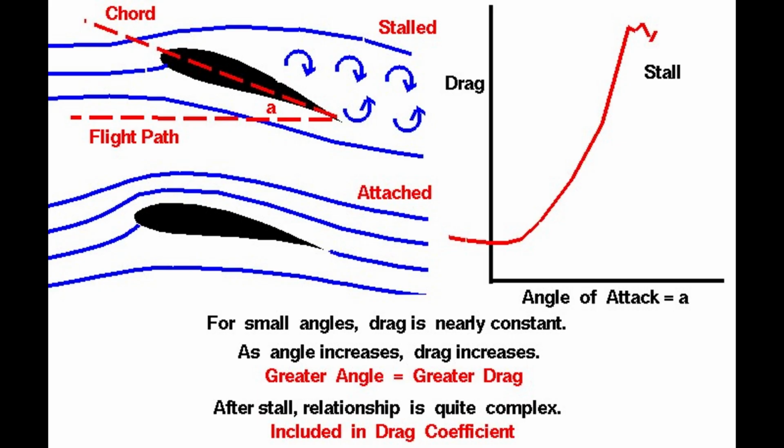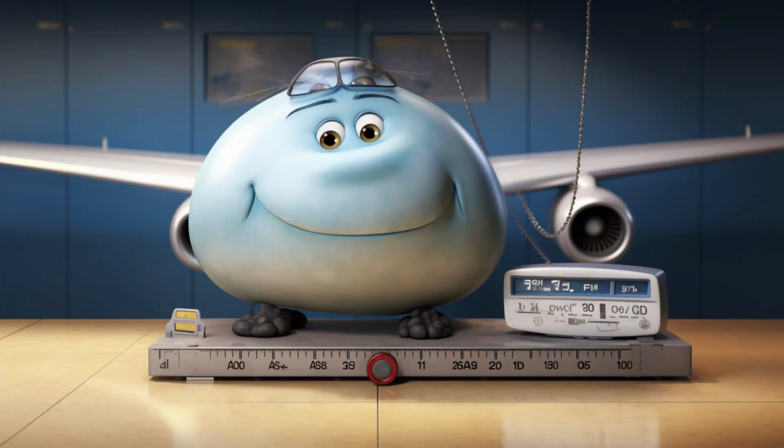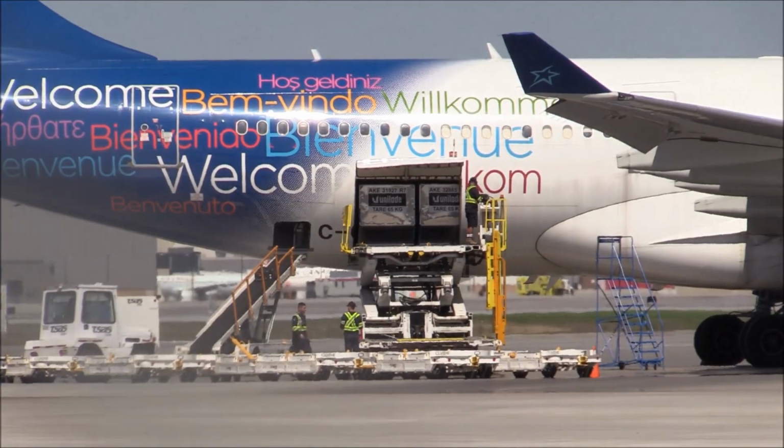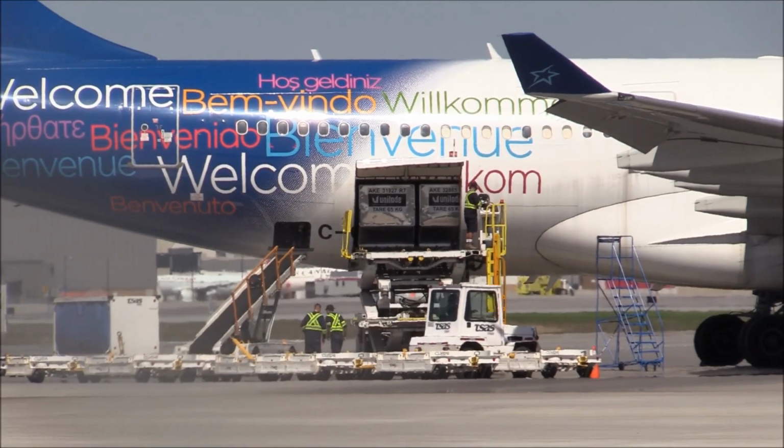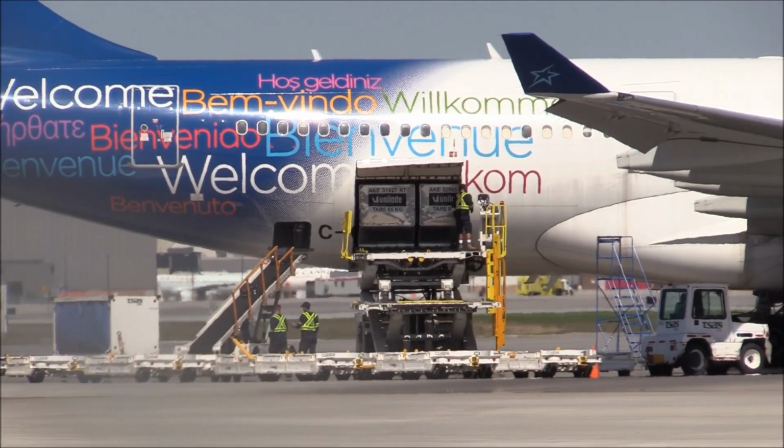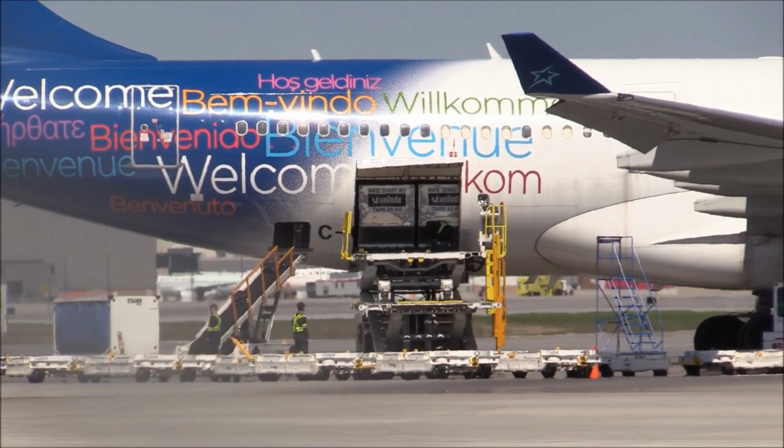Additionally, the angle at which the wing meets the oncoming air, known as the angle of attack, influences the amount of lift. A moderate angle increases lift, but if it becomes too steep, the airflow can separate from the wing, causing a stall. Weight is the force of gravity pulling the airplane toward the earth. For an airplane to fly, lift must equal or exceed weight. Aircraft designers carefully consider weight distribution and payload to ensure the plane can generate sufficient lift for stable flight.